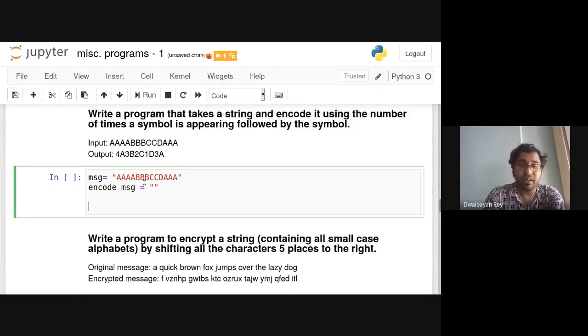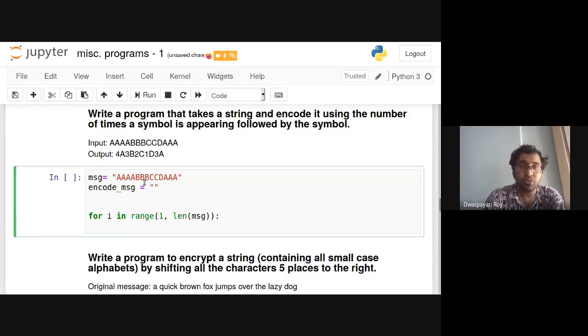First, let's try to extract individual characters. So for i in range 1 to length of message, and what we need to do is consider the first character as the last encountered character. So the last encountered character is the message at the 0th index, right?